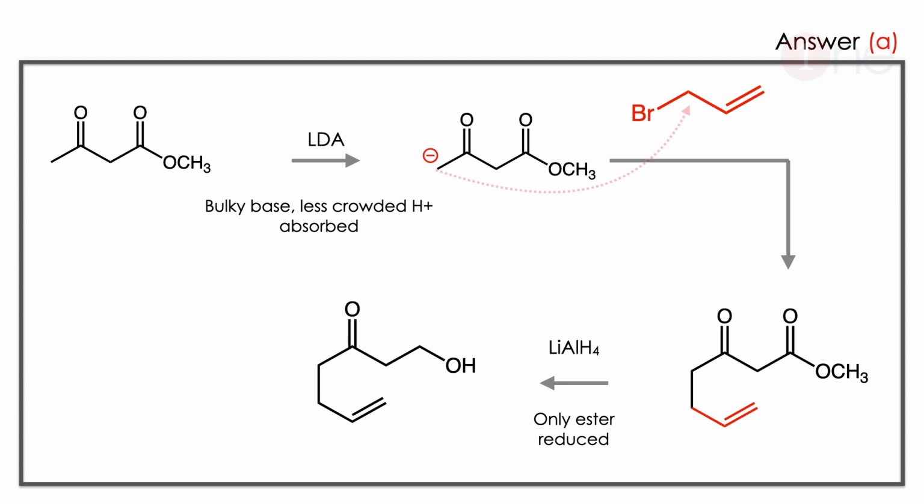Because LDA is a bulky base, the less crowded H+ will be abstracted. So H+ abstraction happens and a negative charge will form. Then the negative charge attacks the allylic position bearing bromine, and a substitution reaction will happen.